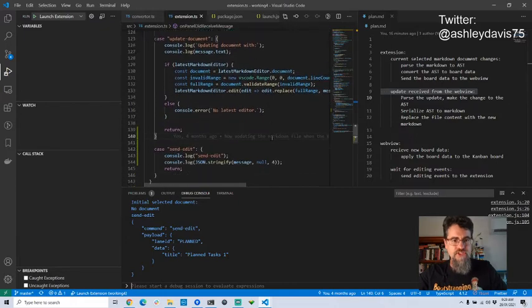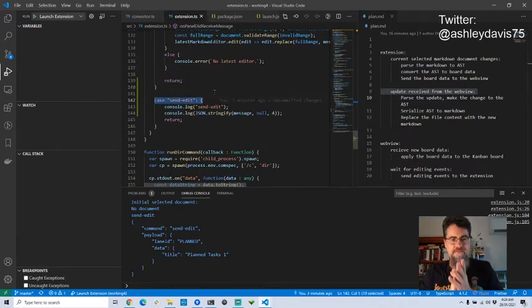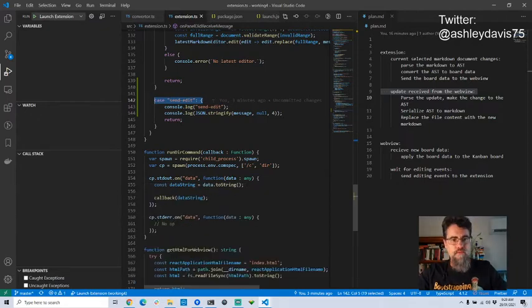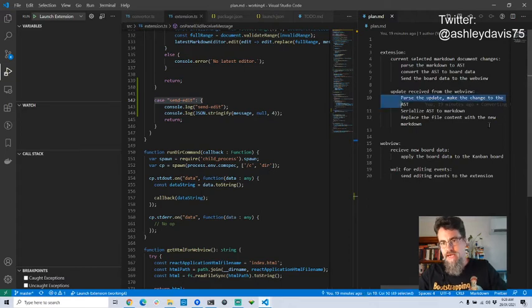We have to do something with this send edit event. Now, one thing I'm missing, what I want to be able to do here, if we look at the plan, actually, I want to parse the update, make the change to the AST. So at the moment, we've only got one type of update. It's going to be updating the name of a lane or the name of a column in the Kanban board. So my parsing is just trivial. Like, I'm just going to hard code it at the moment to make that change for the lane.